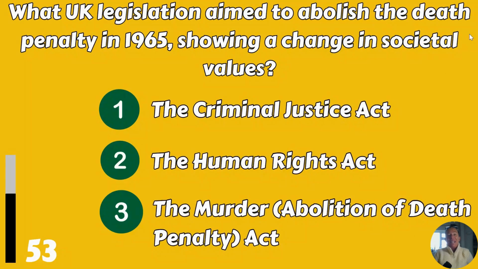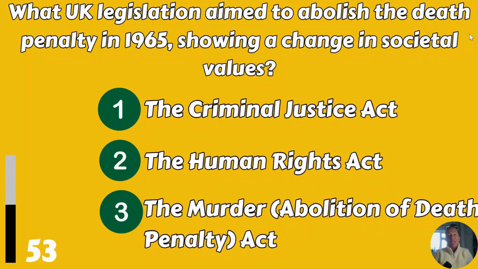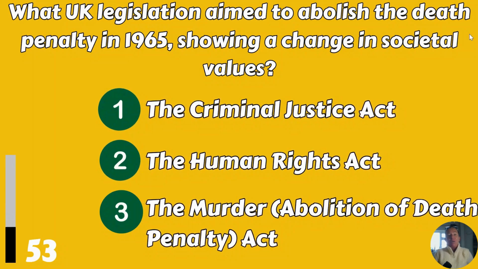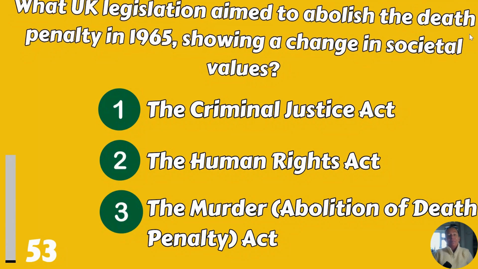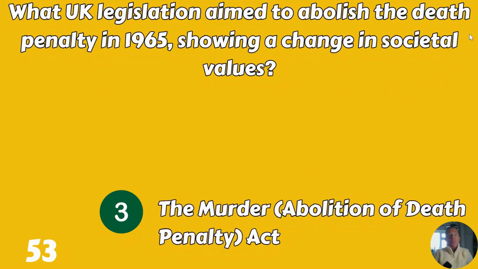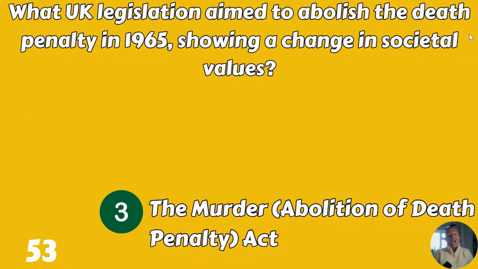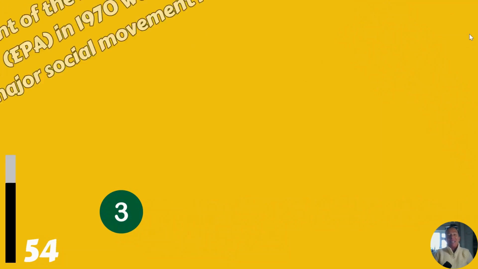What UK legislation aimed to abolish the death penalty in 1965, showing a change in societal values? The Criminal Justice Act, the Human Rights Act, or the Murder (Abolition of Death Penalty) Act? The clue was in the title: the Murder (Abolition of Death Penalty) Act.